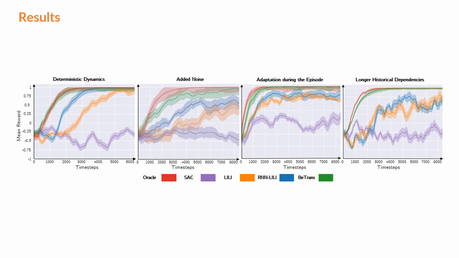In the second experiment, noise was added, and it is seen that B-trans is robust in handling observation noise. In the third experiment, the human behavior changed within episodes, and B-trans was able to leverage its flexibility to converge to an optimal policy. For the fourth experiment, we investigated longer histories, and B-trans could more effectively capture long-term dependencies.